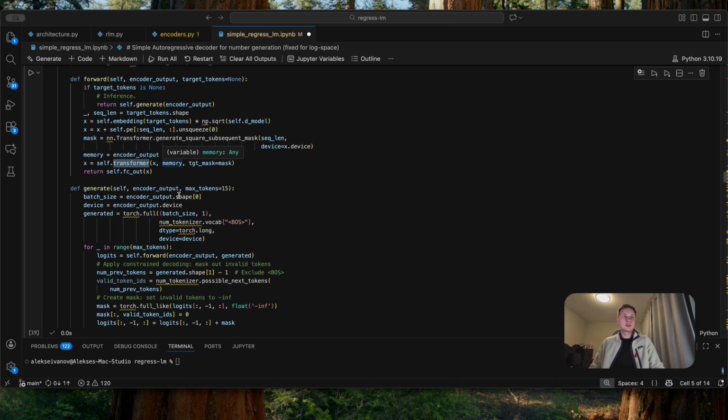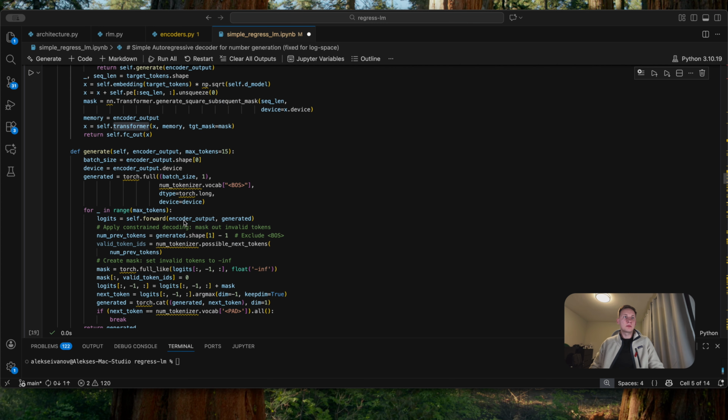And then we go to the transformer. The decoder processes the embedded tokens through the transformer layers. Notice it receives two inputs: X, the target tokens, and the memory, the encoder output, the encoded text description. This is where the cross-attention happens. The decoder uses the encoder's understanding of our text, for example 2018 BMW X7, to guide its generation of the price. And then finally, we project through the linear layer to get logits for each token in the sequence.